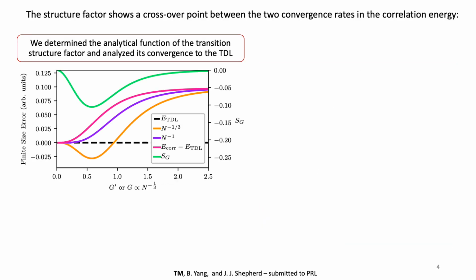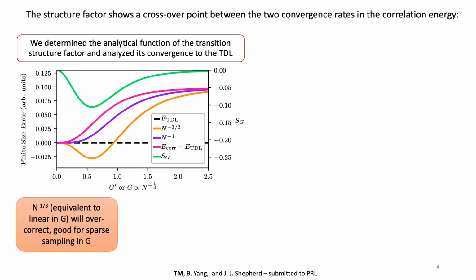So what's happening? To evaluate these power laws, we analytically determined the functional form of the structure factor and used it to evaluate the convergence to the thermodynamic limit. This graph shows the convergence of the remaining finite size effects in the system after the thermodynamic limit extrapolation. As can be seen, the n to negative one-third convergence works in an area of large G or sparse sampling, such as the high density, but tends to overcorrect as it approaches the thermodynamic limit.